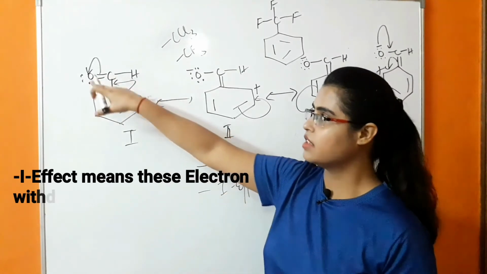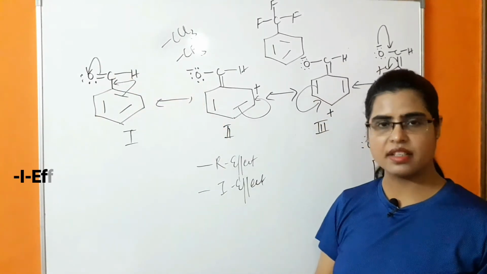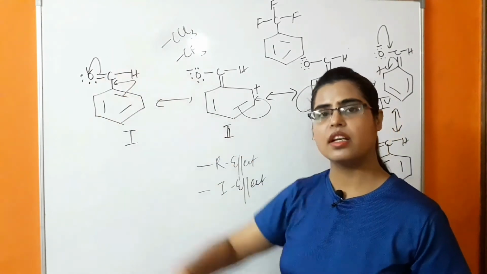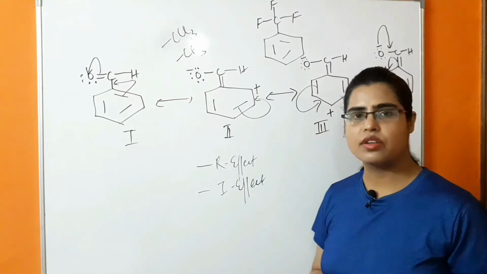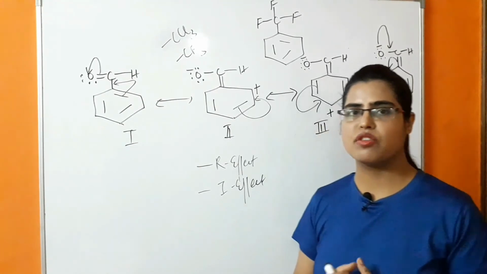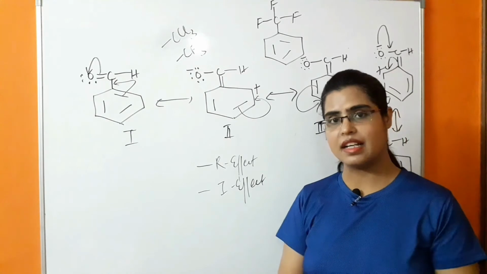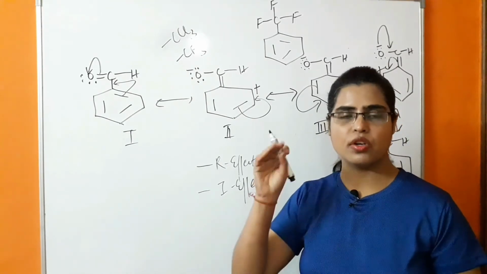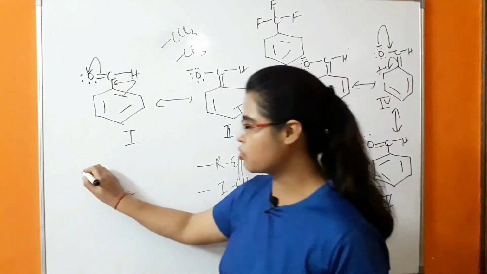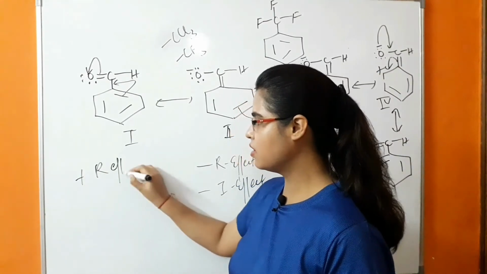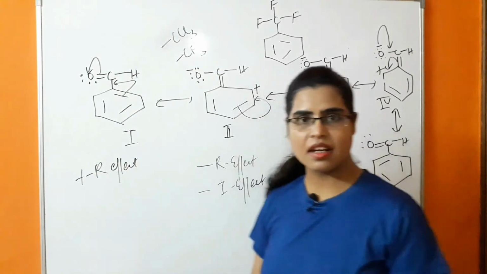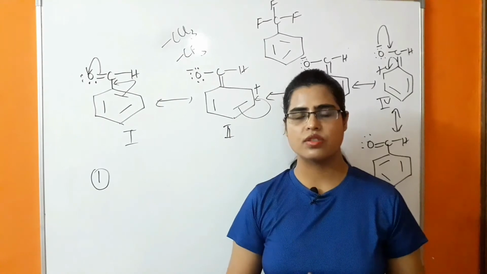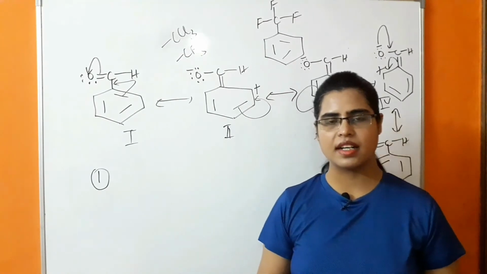So in this case, these groups also have minus I effect. So they are attracting the sigma electron of the benzene ring towards themselves, due to which the electrophilic substitution reaction in the case of meta-directing groups is decreased in comparison to ortho and para-directing groups, because ortho para-directing groups show plus R effect, and they also show plus I effect. So what are the two cases which are observed in the case of meta-directing effect?